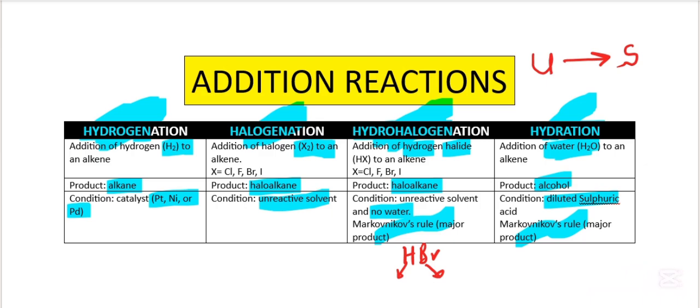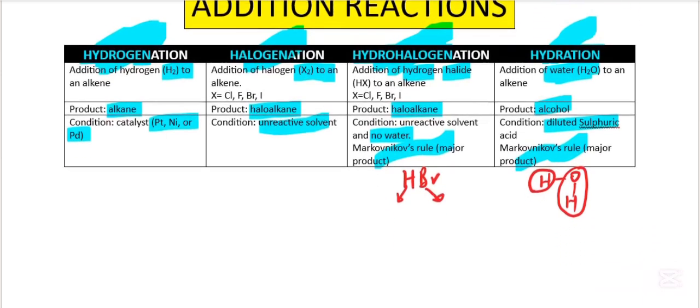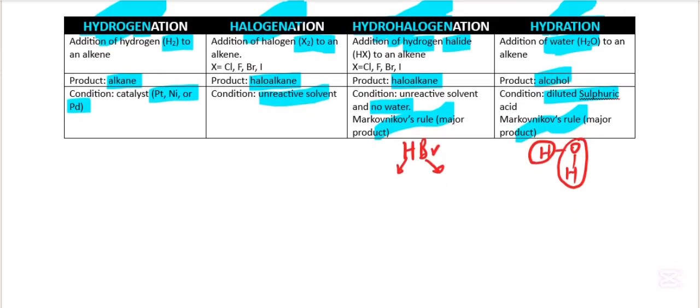So how will it work, as we have water, that is H and OH. Water has OH and also has H. So H, according to Markovnikov's rule, will go to the carbon with more H, that is hydrogen. So let's have an example before we go straight to the questions. I will have examples of how Markovnikov's rule applies.